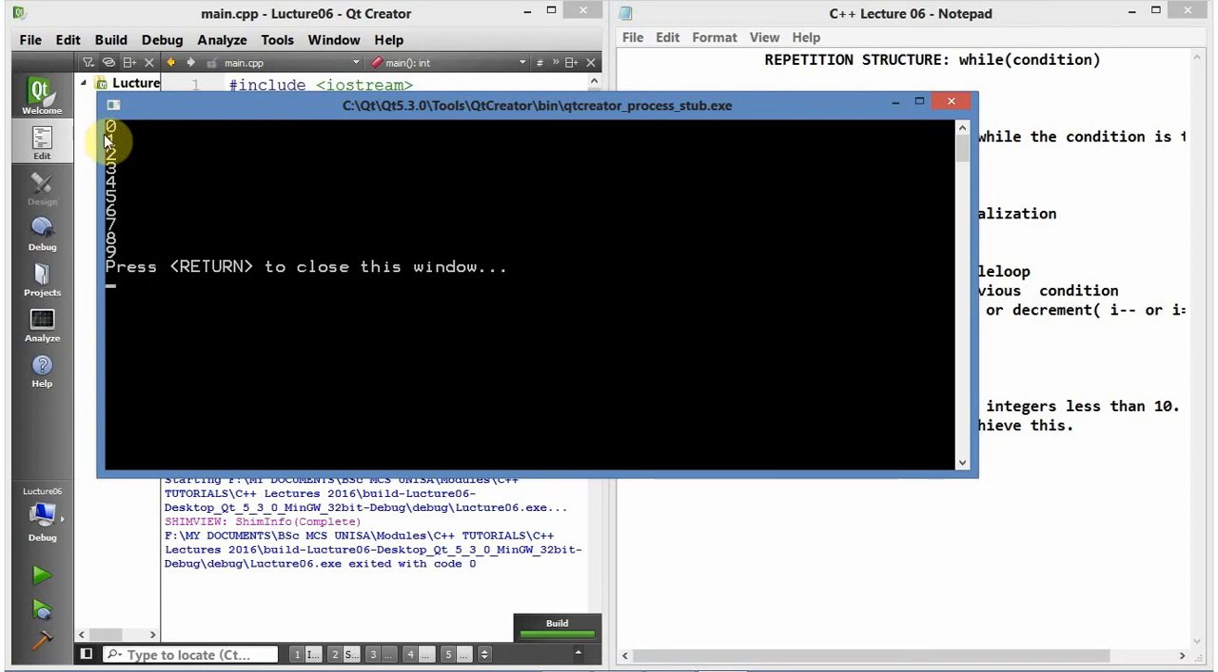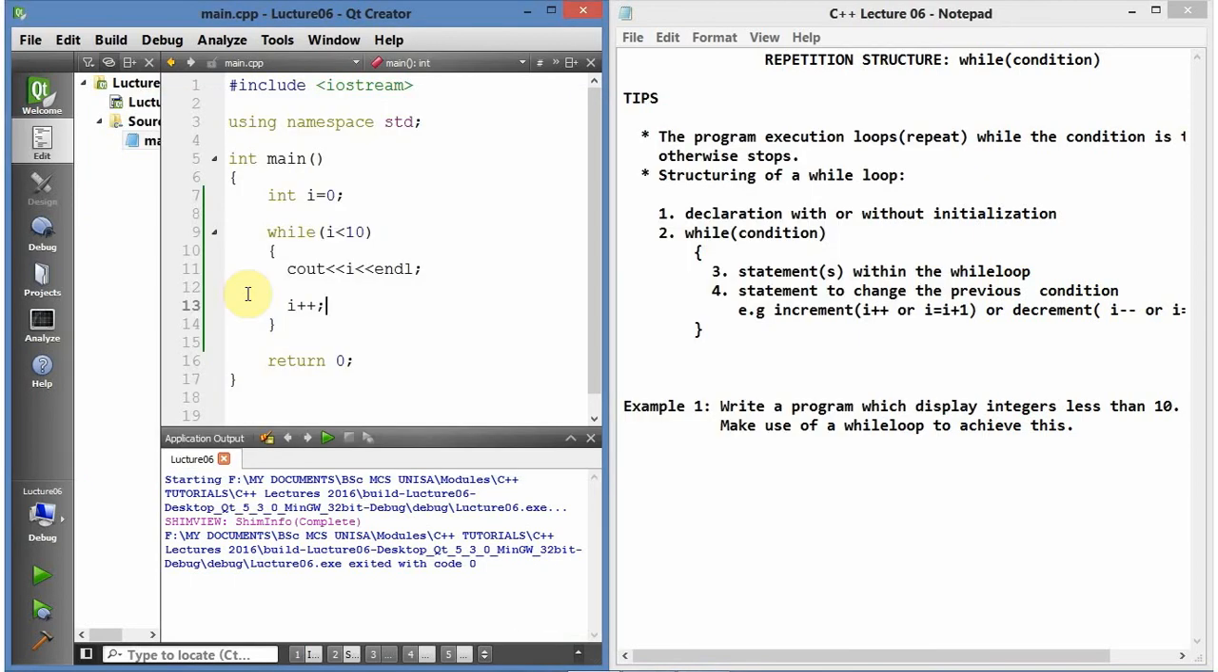Let's count them. Are they 10? 1, 2, 3, 4, 5, 6, 7, 8, 9, 10. Remember we started at 0, that's why it stopped at 9. Don't get confused. All right, so we have achieved that, the while loop.